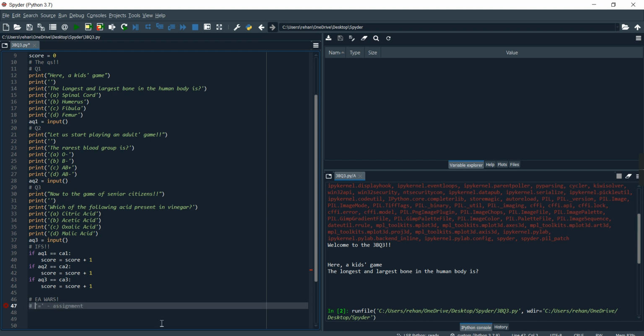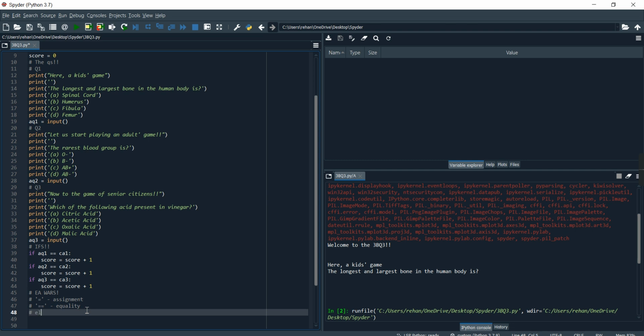And 2 equals signs are used for equality. So for equality, we are using 2 because we need to check the equality between AQ1 and K1, and over here we are assigning a value to this variable, and that's why we are using 1 equals sign. So I think it's all clear.